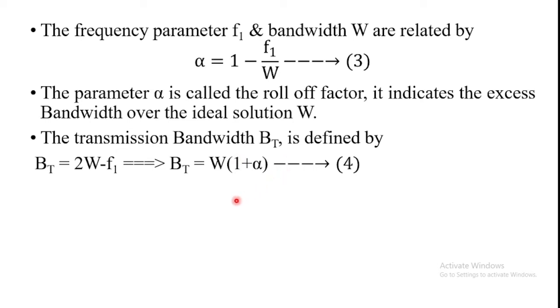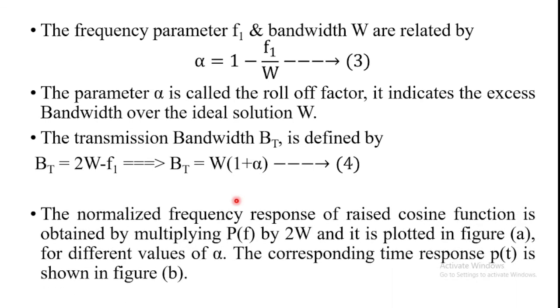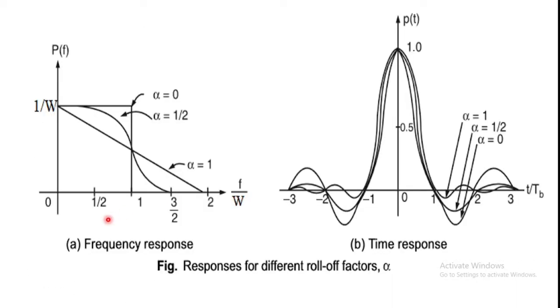The normalized frequency response of the raised cosine function is determined by multiplying the frequency function P of f by 2W, and it is plotted in figure A. Figure A is the frequency response and figure B is the time response.